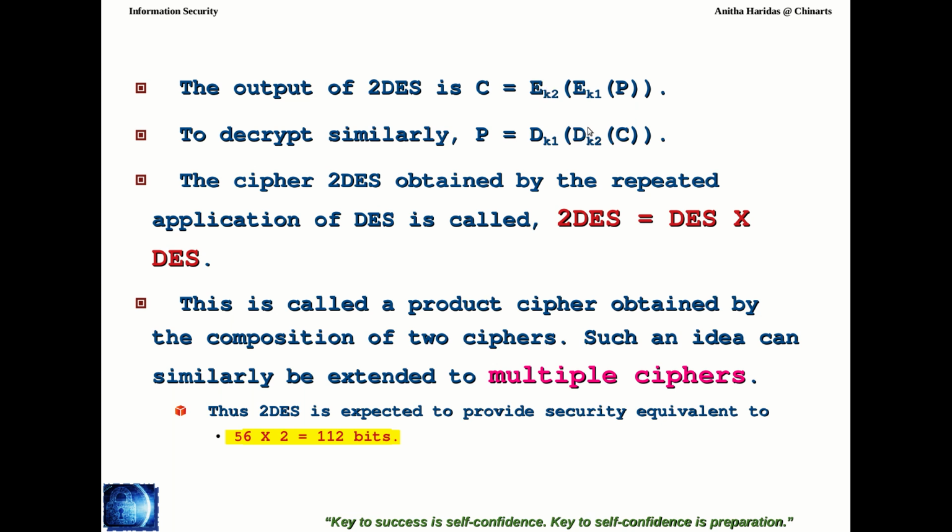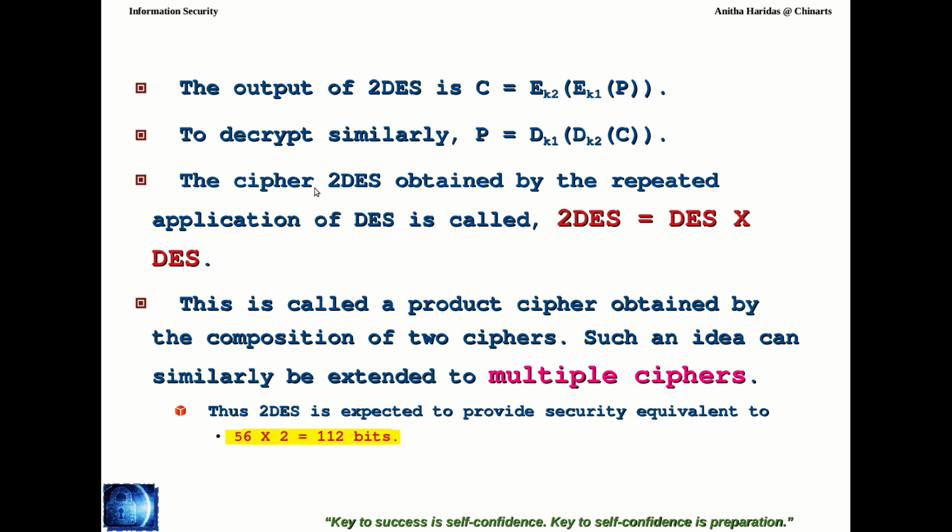Here the encryption is done first with key 1, then with key 2, whereas the decryption is done first with key 2, then with K1. Therefore, you will get the plain text.